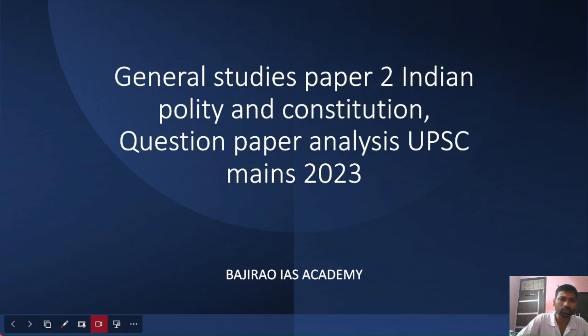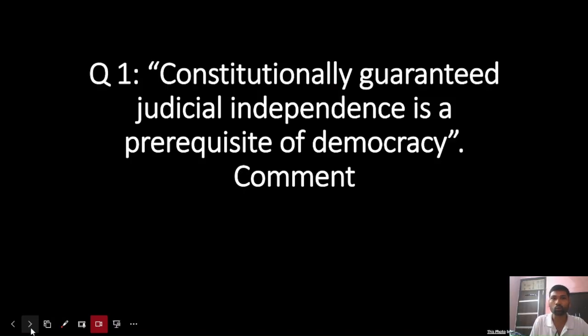So the first question which is being asked in General Studies Paper 2 is: constitutionally guaranteed judicial independence is a prerequisite for democracy, right? So in India we have a written constitution, and the written constitution has guaranteed judicial independence in our country. So therefore the judiciary itself will protect democracy and the democratic edifice of our nation.